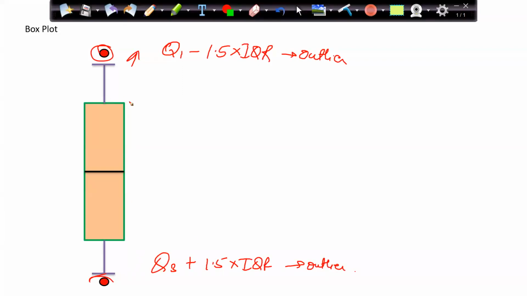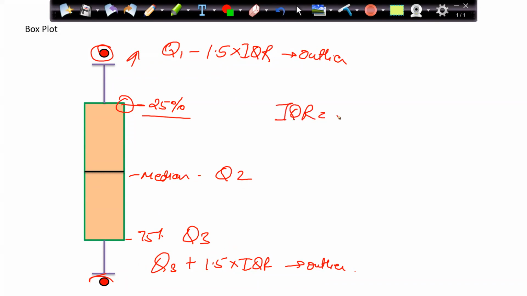Q1 is nothing but this part, the 25th percentile of my data. This is my median, which is also known as quartile 2, Q2. And this is the 75th percentile of the data, also known as quartile 3 or Q3. IQR is the interquartile range, which is Q3 minus Q1, that is, the 75th percentile minus the 25th percentile of my data set.